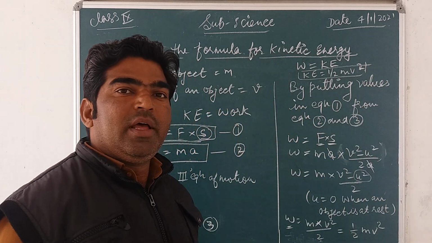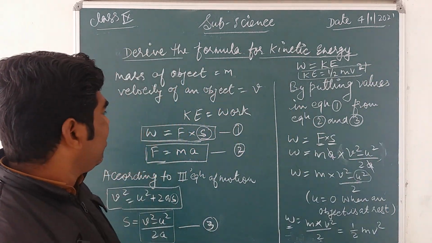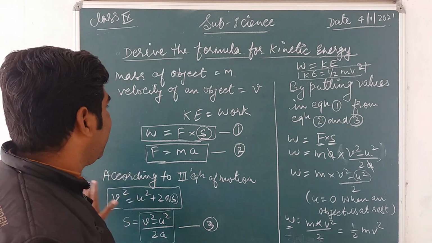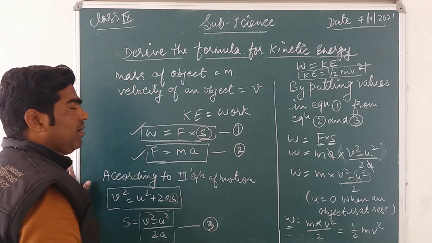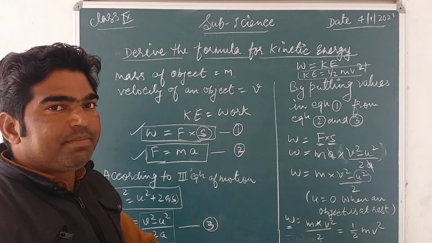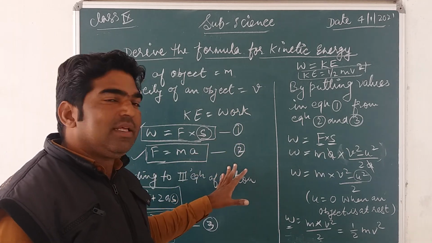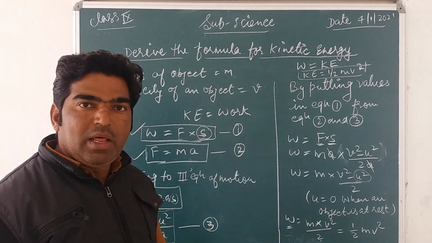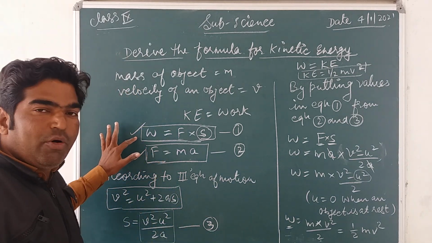This is the formula for kinetic energy. Here we use only these three formulas: work done, force, and then the third equation of motion. You only have to remember these three equations, because the whole formula is built from them. The first we have already discussed.